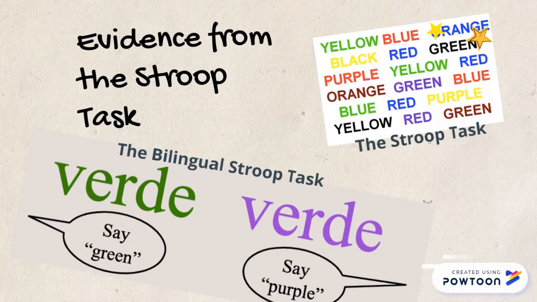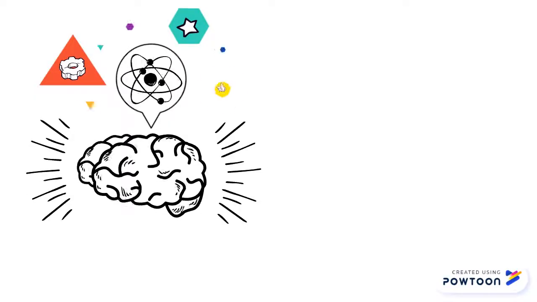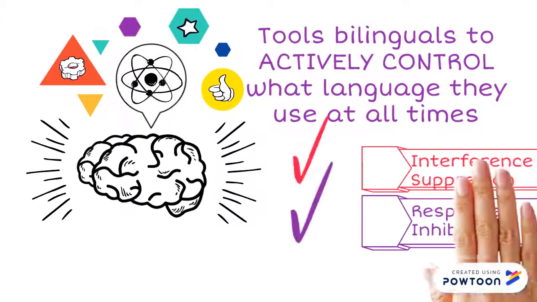We have evidence from the bilingual Stroop task where English-Spanish bilinguals were given Spanish words and told to name the color of the word in English. When the color of the word listed in Spanish did not match the color, the responses took longer, showing that even when participants are told to use a specific language, the other language is active. This means that multilinguals have to actively control which language they use at all times.